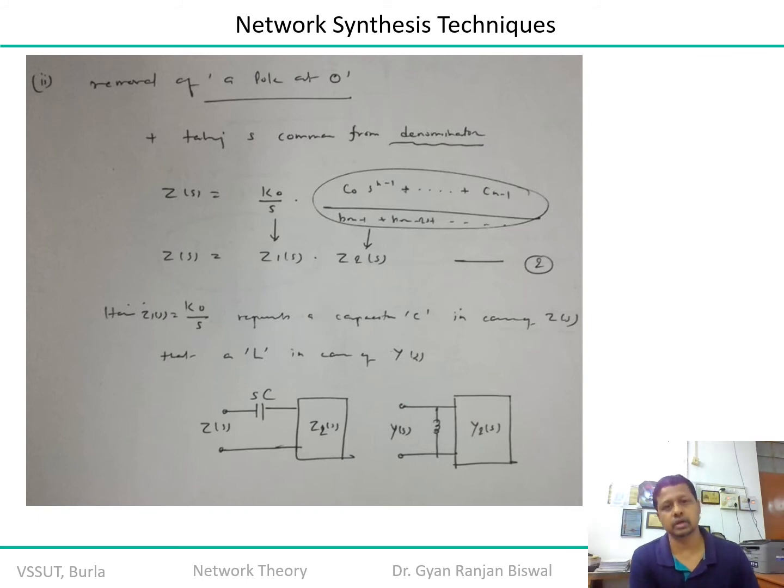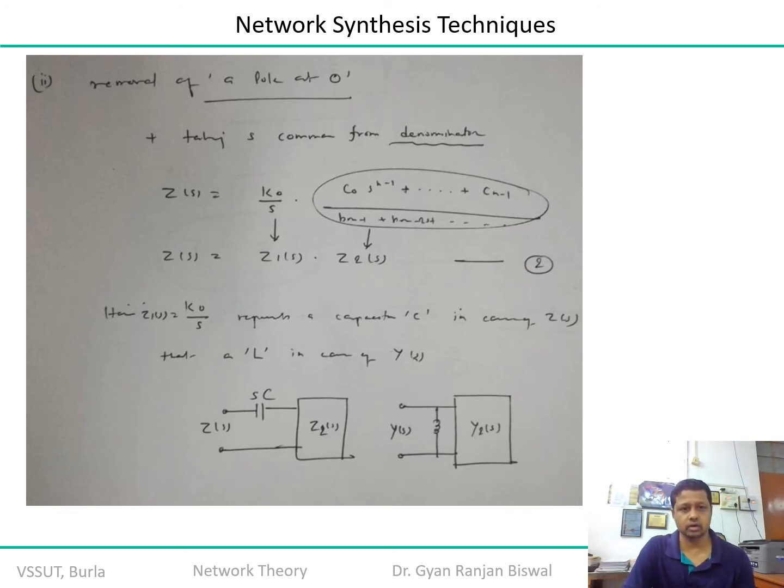So in this case, if there is a removal of a pole at origin, your original transfer function is the same, remember equation number 2. Now we are going to modify that equation number 2 in such a way that there is a k naught. K naught is again a scaling constant, representing the ratio of a naught by b naught, remember. In the last function we replaced it by k of s plus 1. But now in this case we are keeping the denominator function in such a way that it is rearranged, as shown in this case.